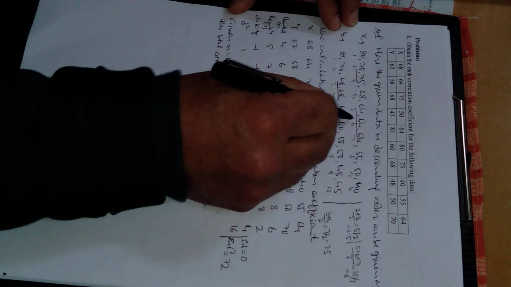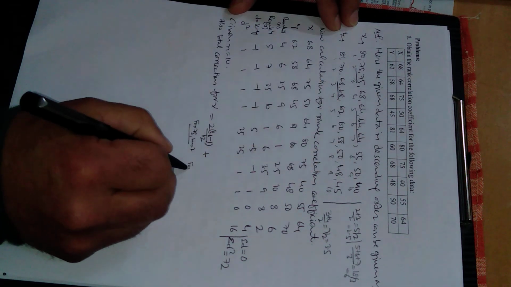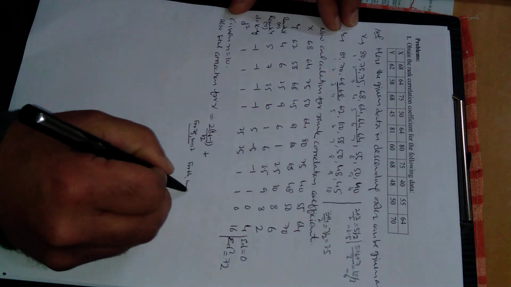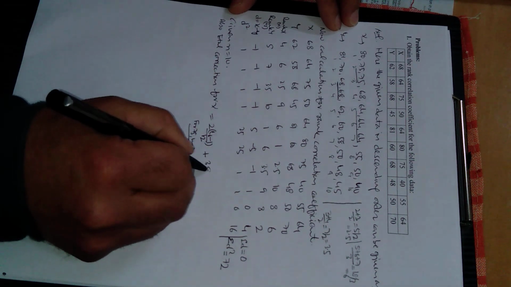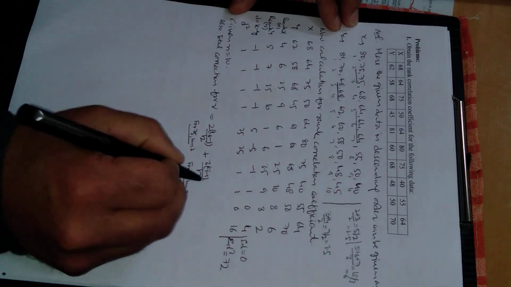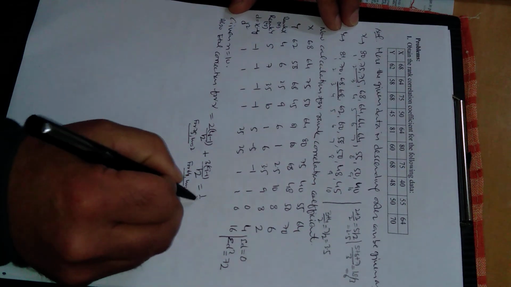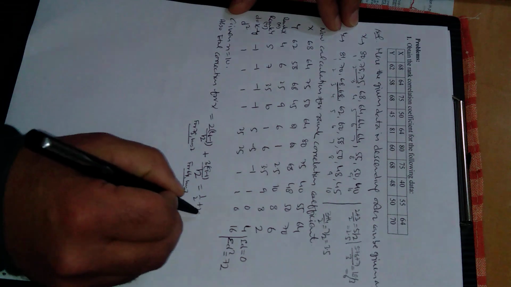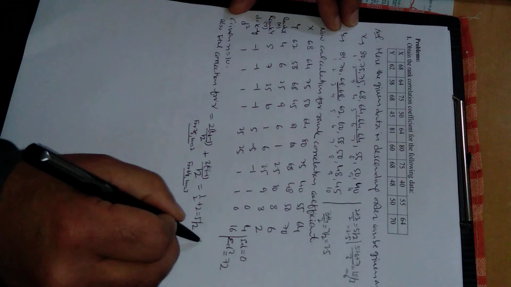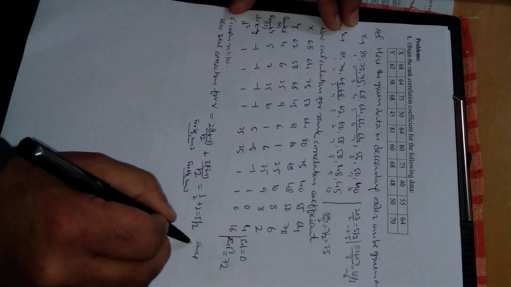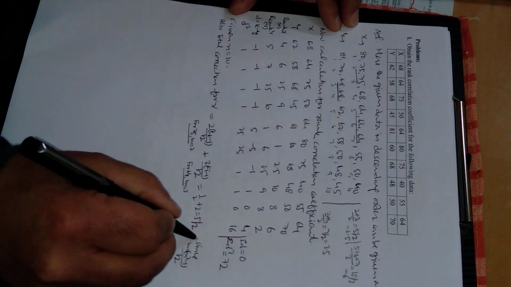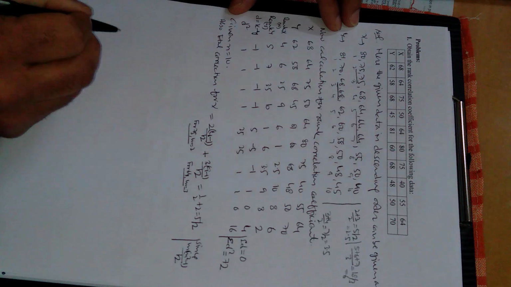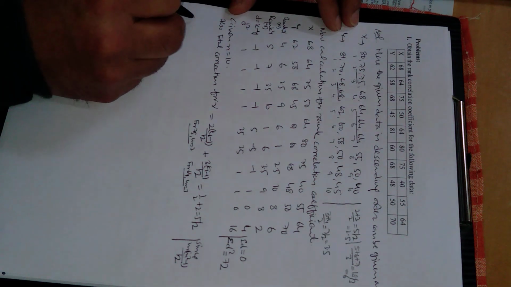Next is for 64, m is 3 because 64 is getting repeated 3 times. So this is 3, 9 minus 1 divided by 12. Sum of these two, this is half, this is 2. So this will be 5 by 2. The correction factor is this one, m square minus 1 divided by 12. This is the total correction for x.